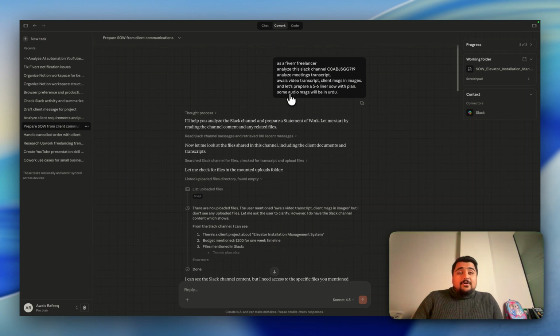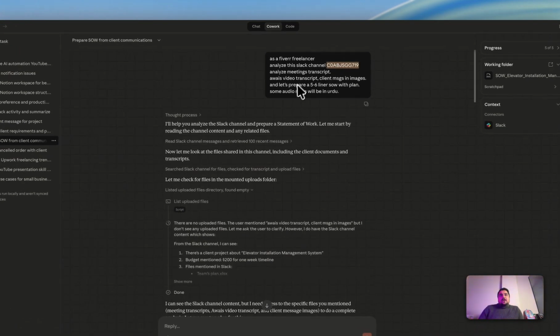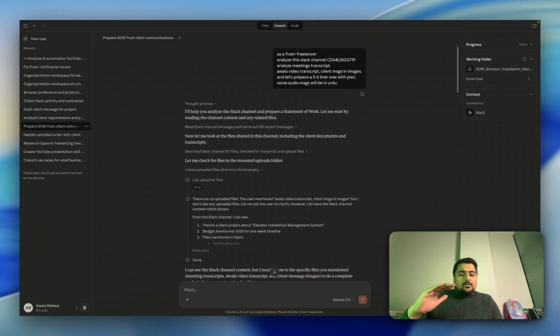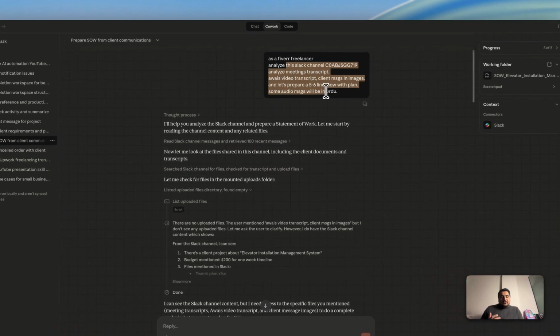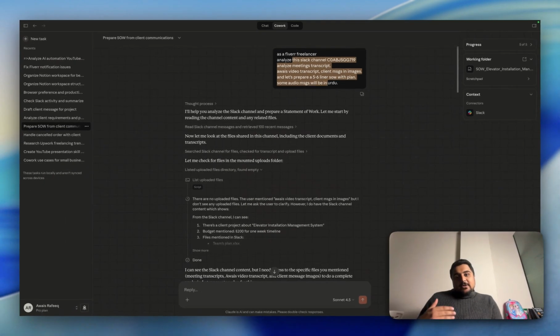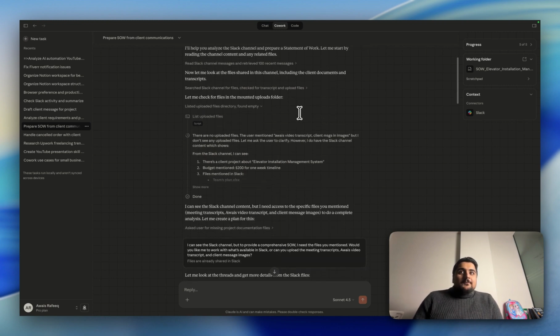I asked it to act as a freelancer, go to this Slack channel and study everything. I remember I have made workflows that take all of the Slack channel messages, then we refine it to remove the reactions and all other unnecessary information. Then that is passed to the OpenAI API to bring a summary. That also had a lot of cost because it was sending thousands of messages to the OpenAI API. That's why we were compressing that chat as well. But this thing, with just a single prompt, can go there, read the transcript, read all of the chat, read all of the files in that, and then bring the final summary in multiple steps.